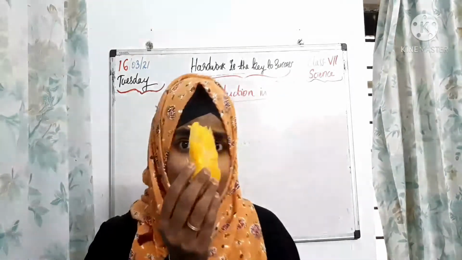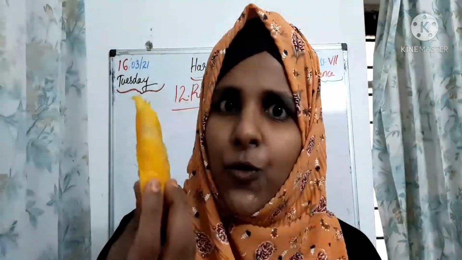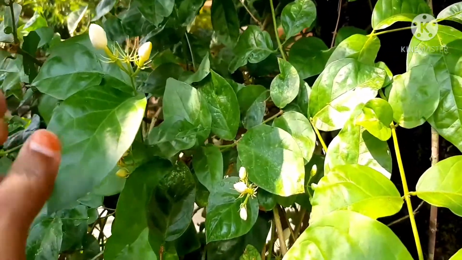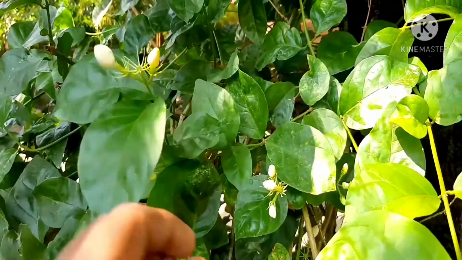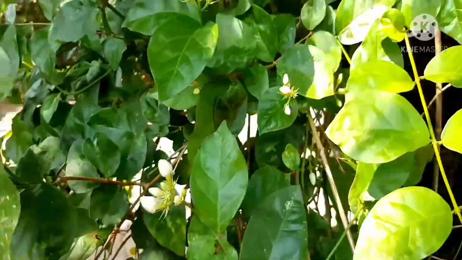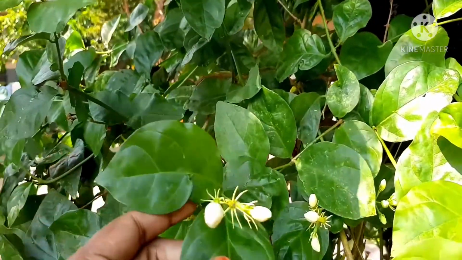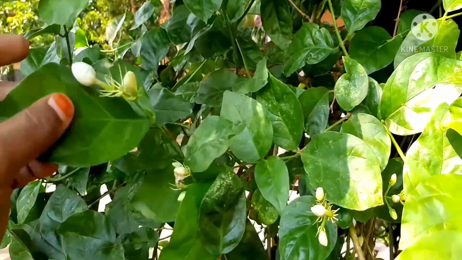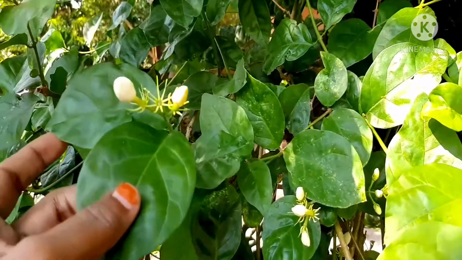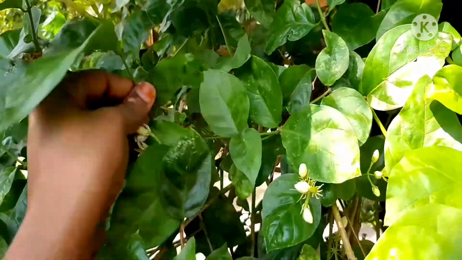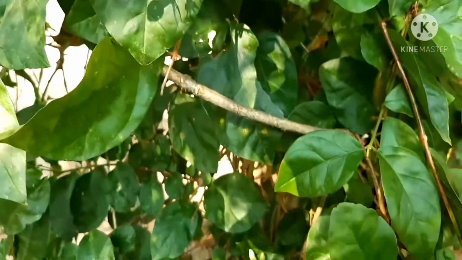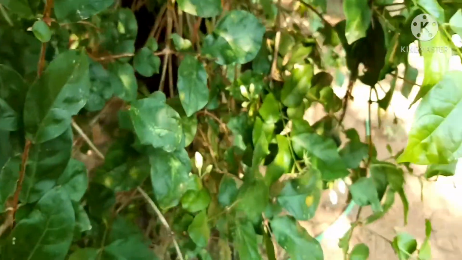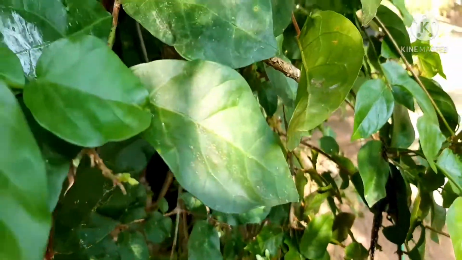Plants are also reproducing. When we check the seeds of these plants, they may reproduce, is it? Hence, when we are learning about reproduction in plants, first we have to revise the parts of plants. All should know about it. So we have to classify plant parts as vegetative and reproductive parts. Vegetative parts are the leaf, stem, and root. But what about the reproductive part of the plant? The reproductive part of the plant, we have to say, is the flower.